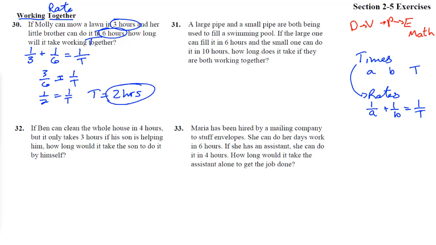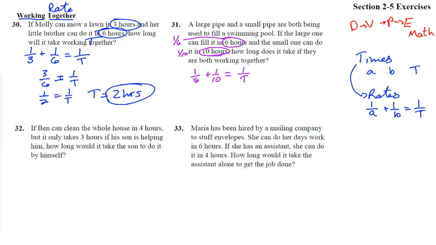Excellent. Number 31. So a large pipe and a small pipe are both being used to fill a swimming pool. A large one can do it in 6 hours. So that means the rate for this one is 1/6. It will fill 1/6 of the pool every hour. The other one can do it in 10 hours. That means it's 1/10 of the pool every hour. So 1/6 plus 1/10, that's how fast they can both do it together, which is the reciprocal of how much time it will take for them both to do it together.